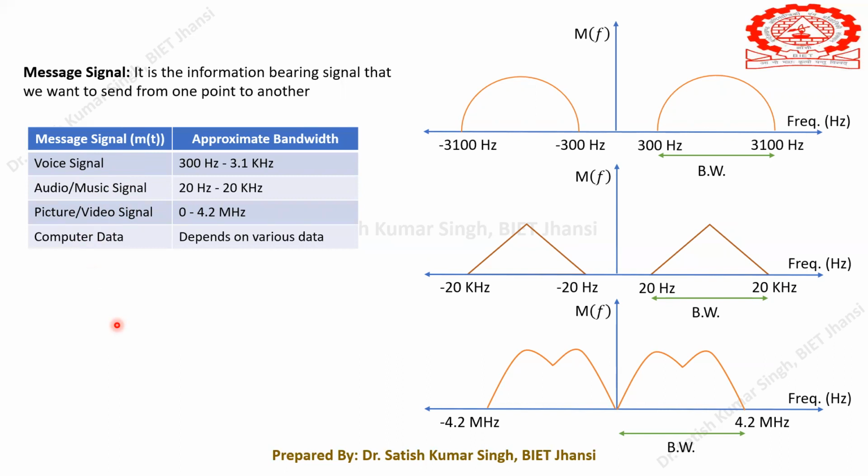The voice signal is the range of frequencies that a human can produce while speaking. The human speaker may be a male speaker, a female speaker, or a child speaker.